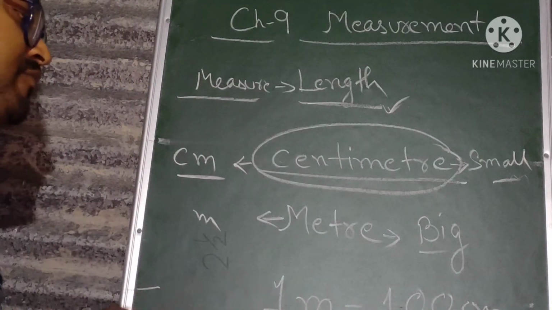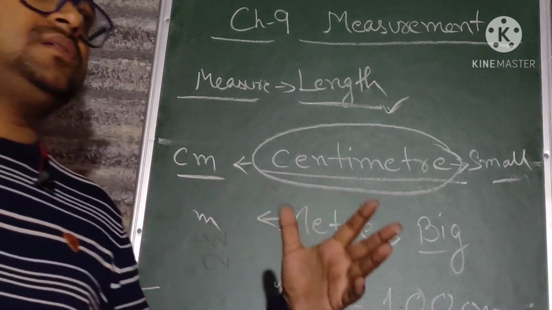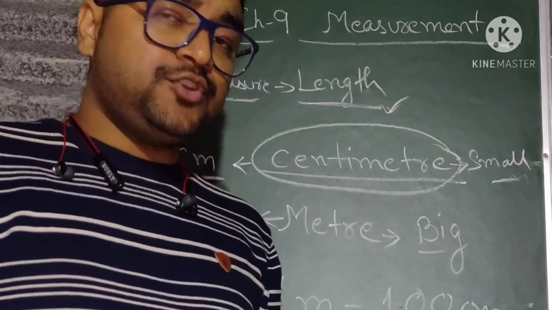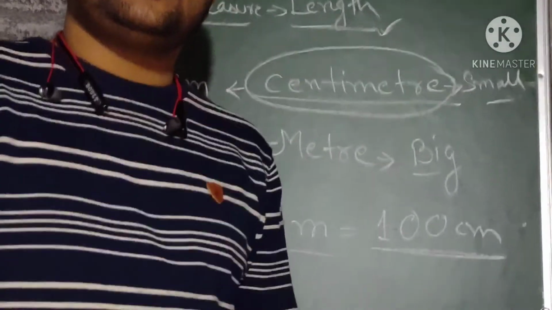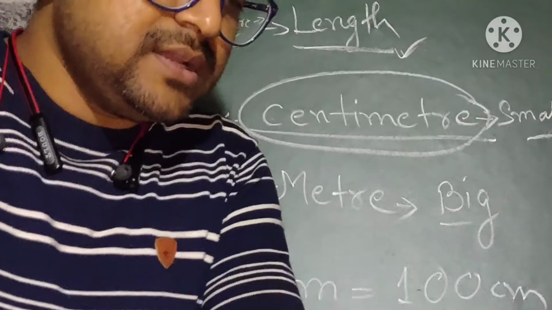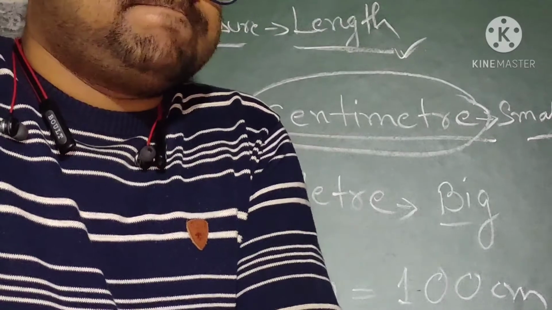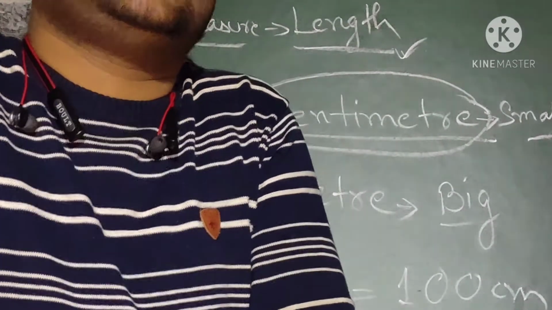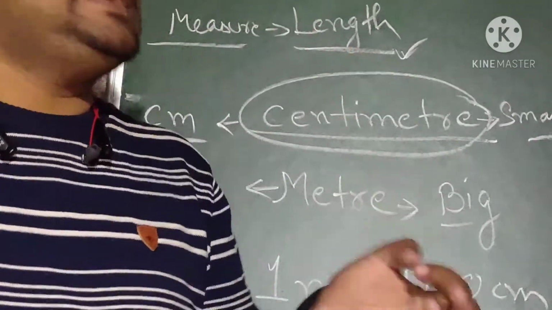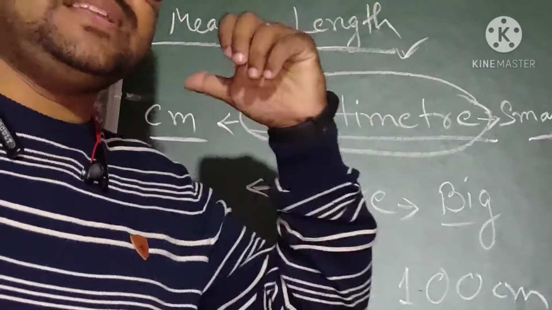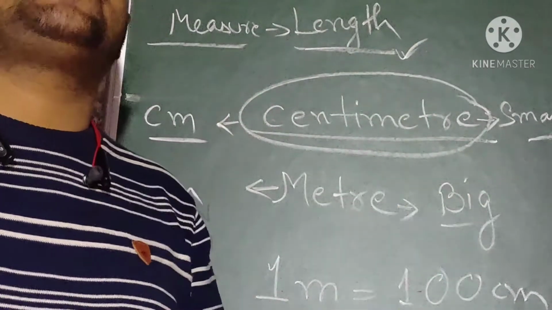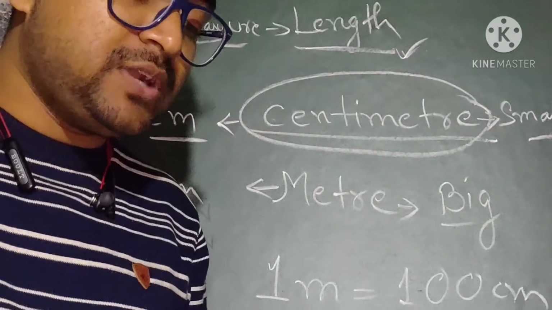This meter we use to measure the big things, like the examples I have given you. Now in your book you will get the first exercise and all, where you have to answer what units we will use, either centimeter or meter, to measure the different things. So that we will do now.